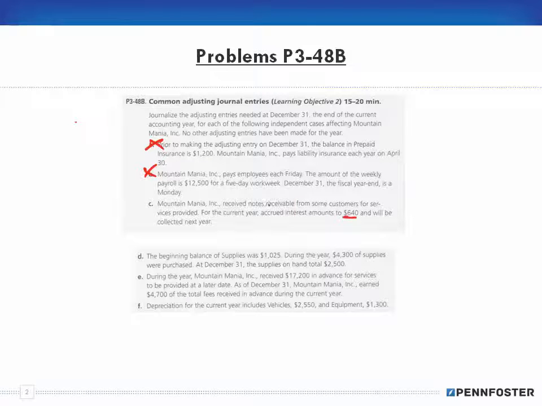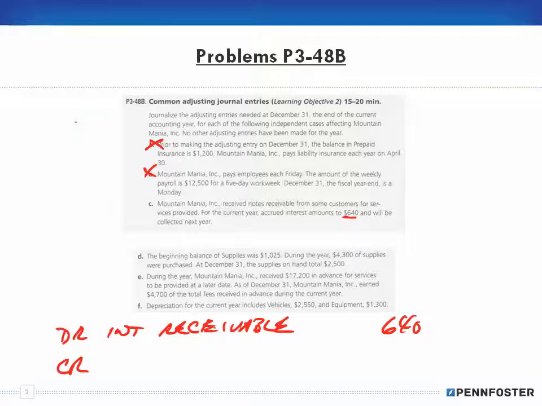Well, if we're receiving a note receivable and we're accruing interest, that's going to be an interest receivable. And a receivable is an asset, and we increase our assets on the debit side, so we're going to debit interest receivable for the full 640, and since debits have to equal credits, we'll credit something else. Well, what are we going to credit?